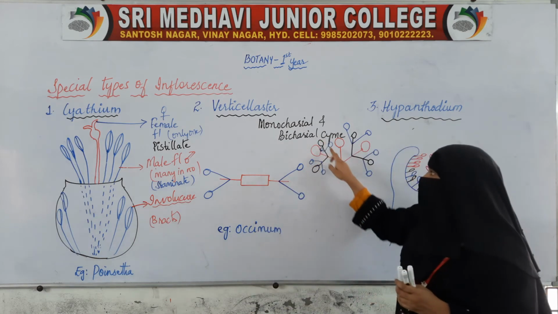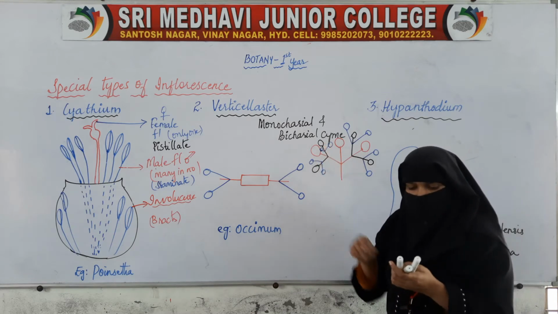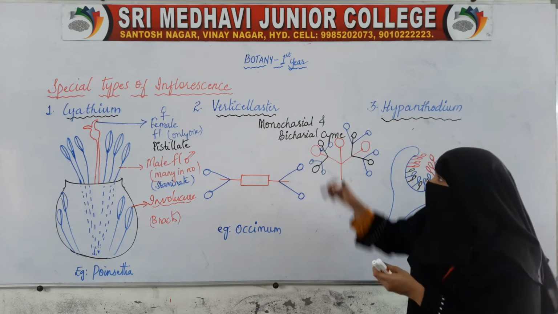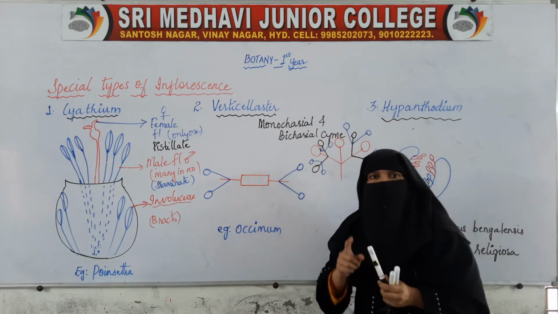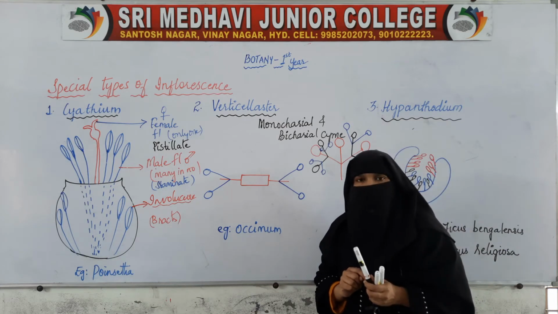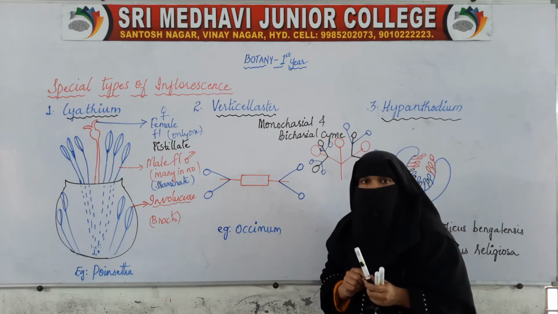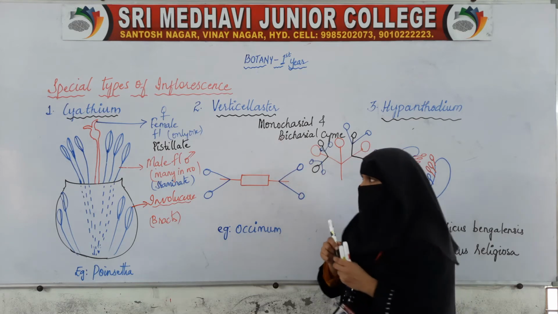So that is bichasial cyme. In bichasial cyme, 2 branches, but in monochasial cyme, every time it gives branches, it gives only 1 branch at a time. So that is monochasial cyme.